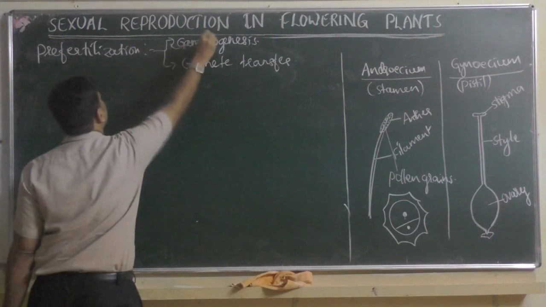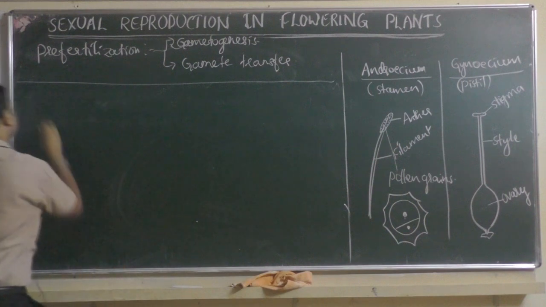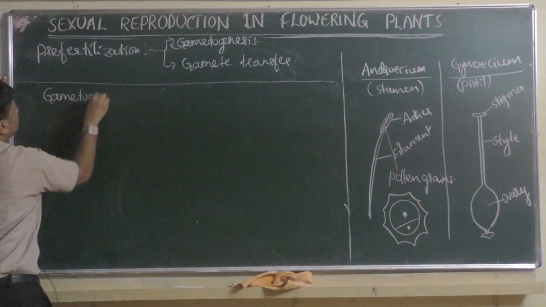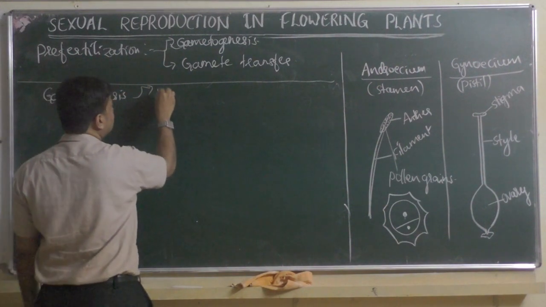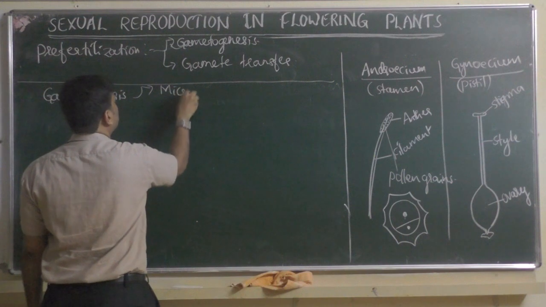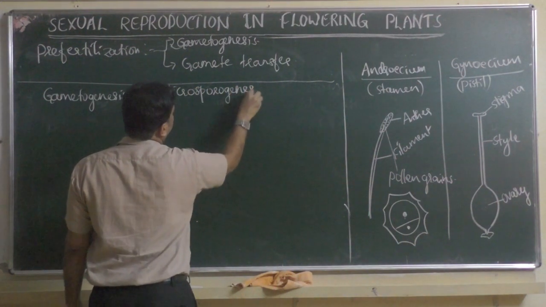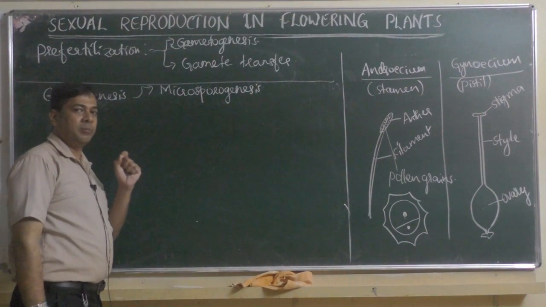So we were learning gametogenesis, where under gametogenesis there are two. The formation of pollen grain is called microsporogenesis. I already told you in the last class why it is called so, because pollen grain is smaller in size, so it is called microspore.